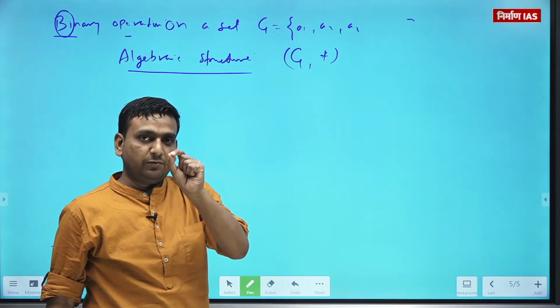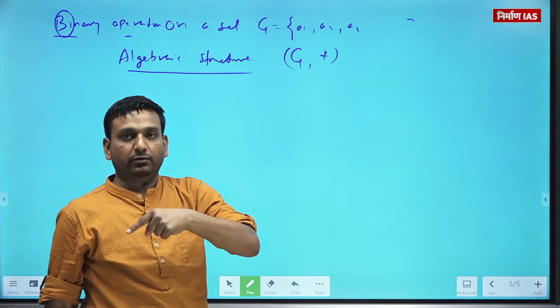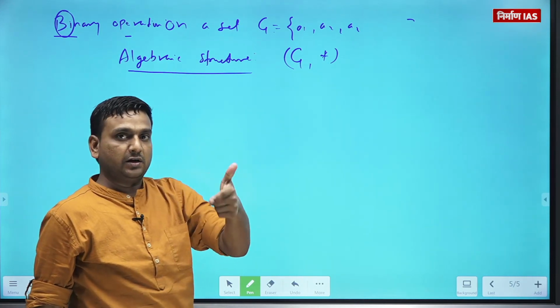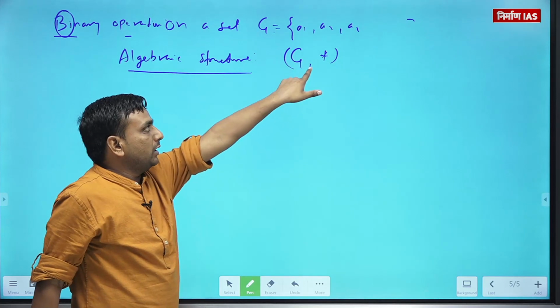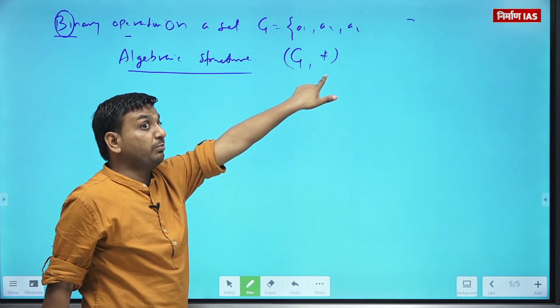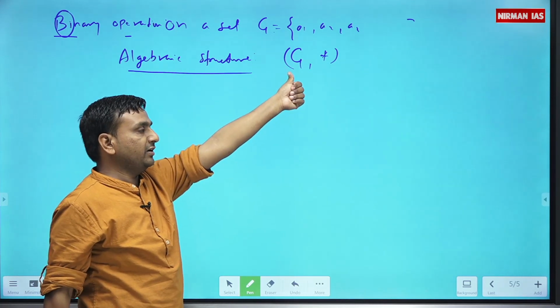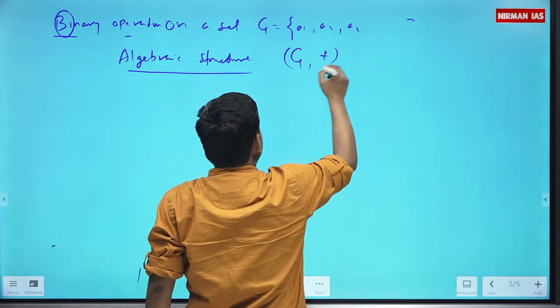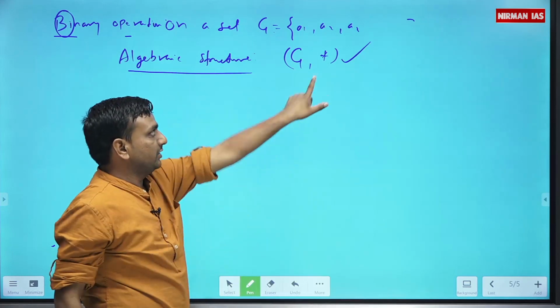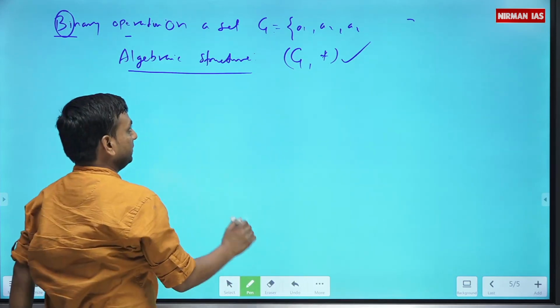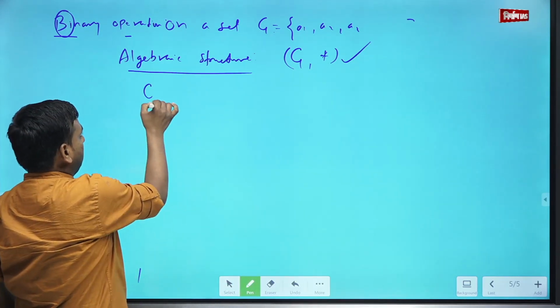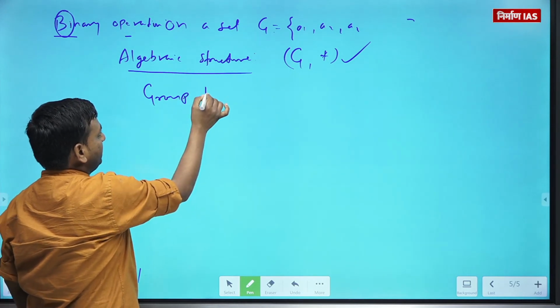So please focus on the words. If you miss any word, please go back and listen to it again. When I combine some binary operation with the set G, then this is called an algebraic structure. Getting? Chalo. After this, I will start group.